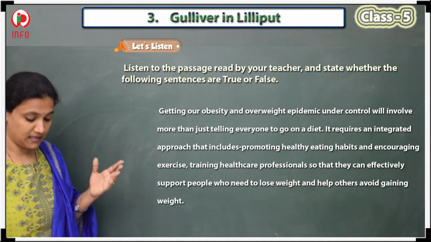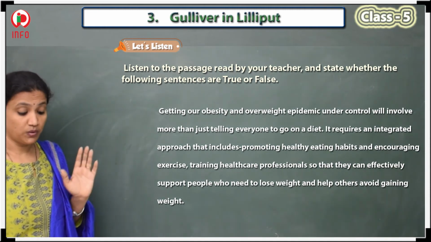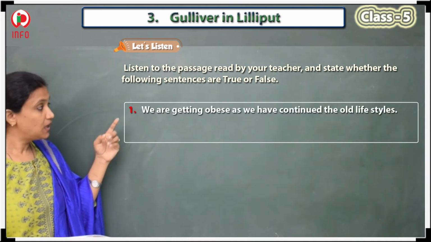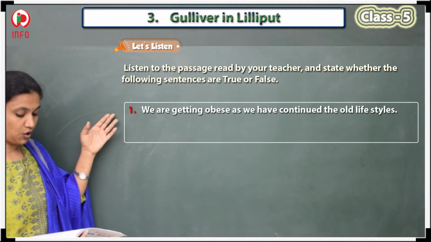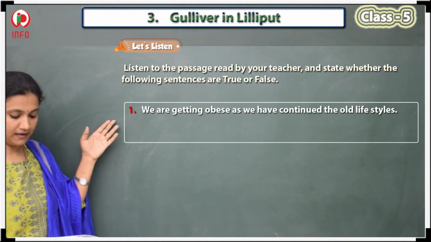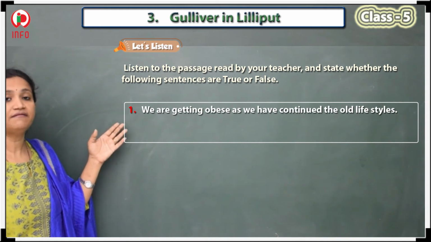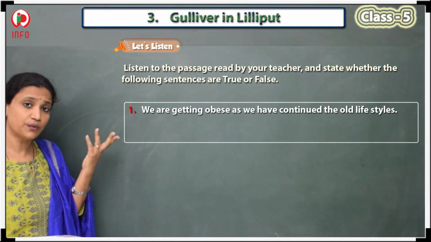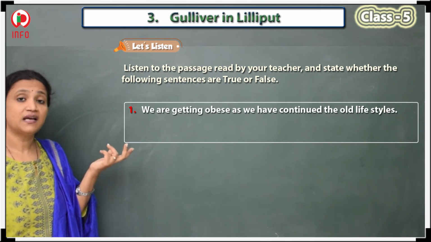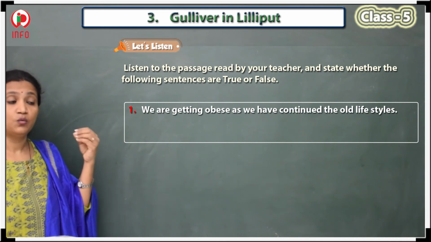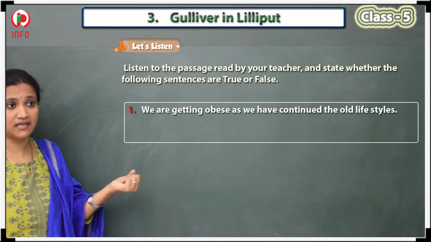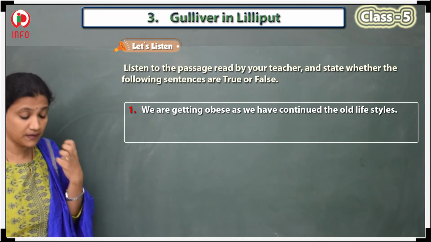So let's see now some questions with true or false options. First one is, we are getting obese as we have continued the old lifestyle. What was the old lifestyle? The old lifestyle was going into the field, working in the farms, agriculture farms, a lot of physical exercise where your calories will burn.